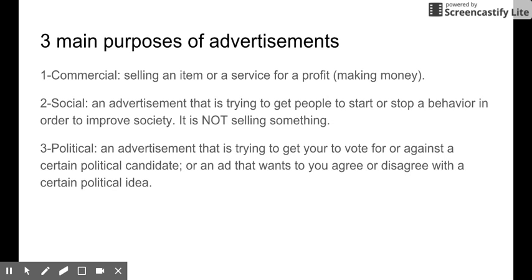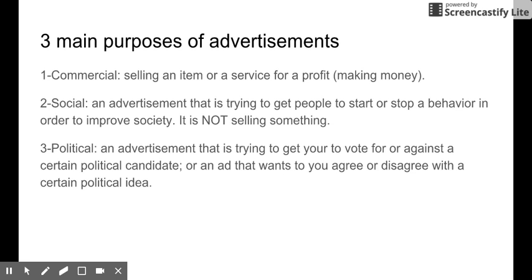The first type of purpose is commercial. A commercial ad, its purpose is to sell an item, a product, or a service for a profit. They want to make money. That is the vast majority of every single ad you see. Usually their purpose is they want to sell either a thing or a service.